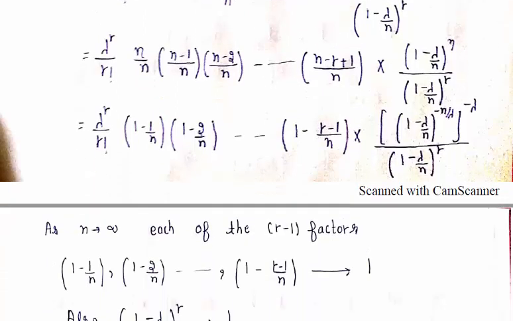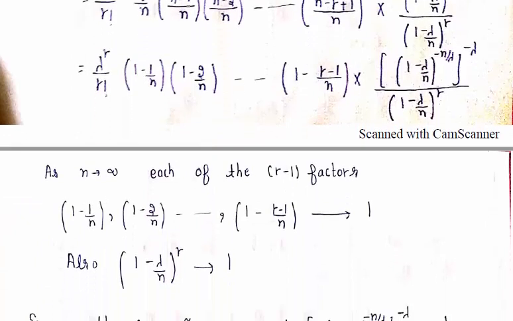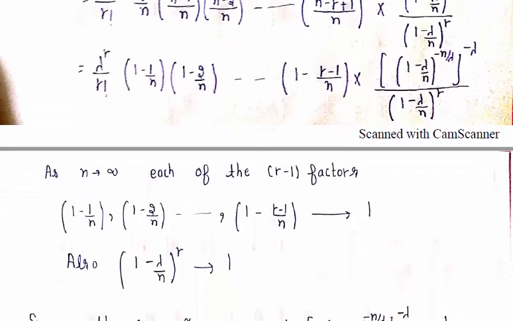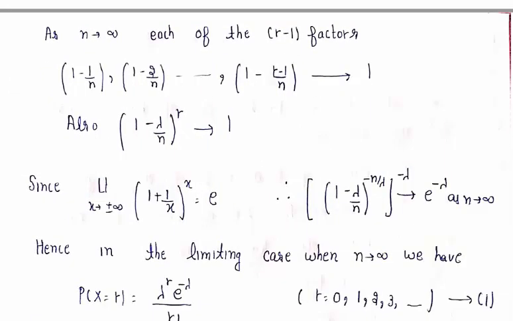So if we multiplied and divided with the minus lambda, then we can take the condition as n approaches toward infinity. As we write, this is our first assumption. As n approaches toward infinity, each of these factors, 1 over infinity is 0, so this becomes 1.